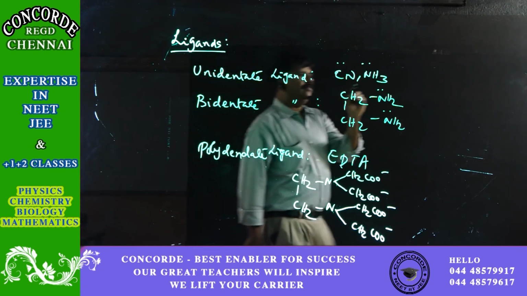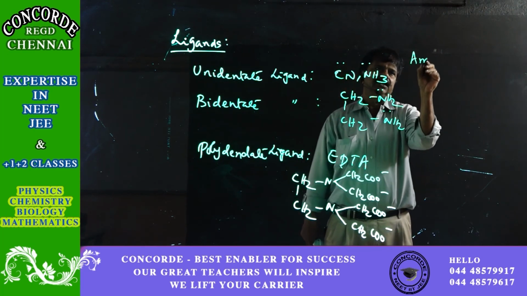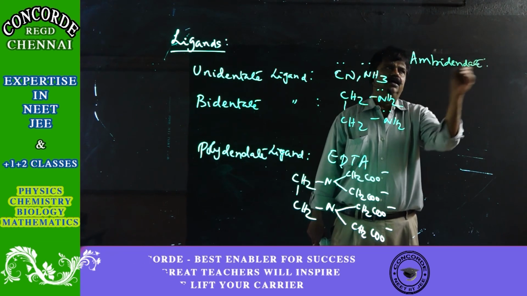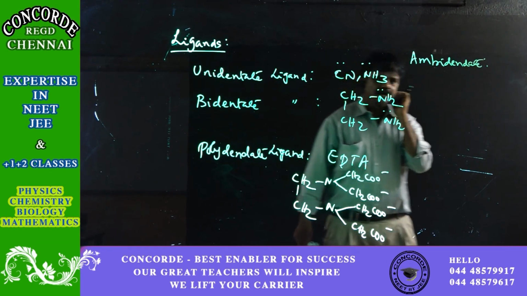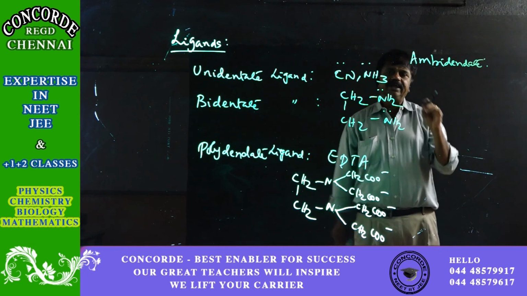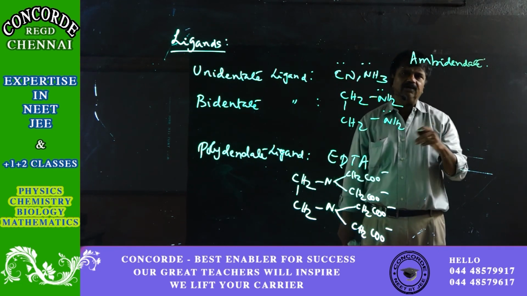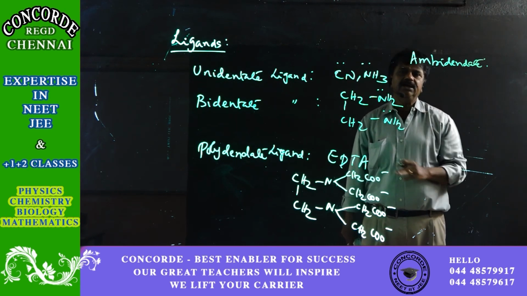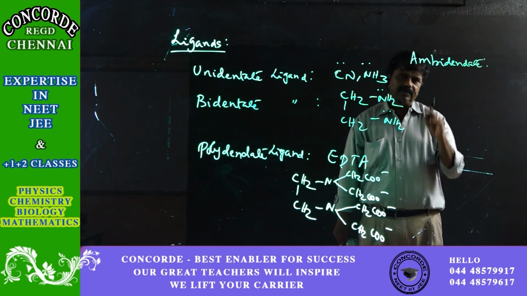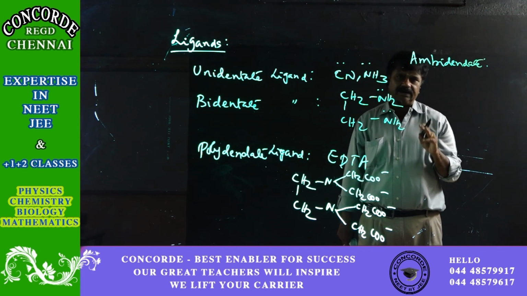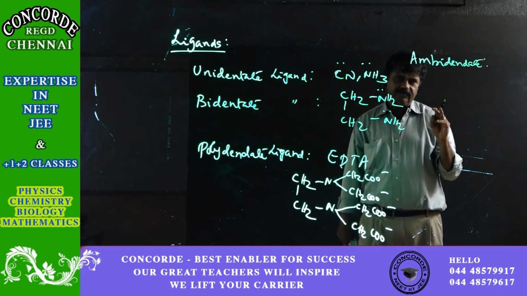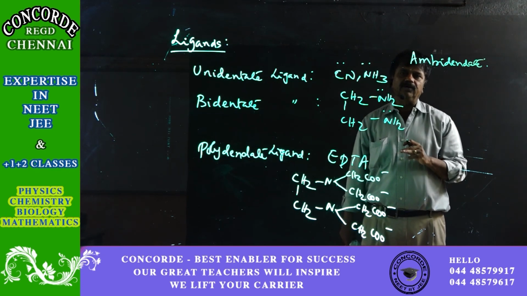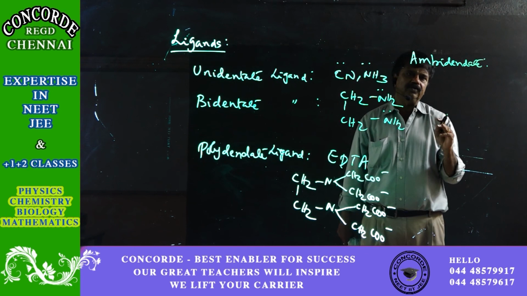And we also have ambidentate ligands. Ambidentate ligands are such that, though they have more than one pair of electrons to spare to form a covalent bond with the central metal atom, they donate only one.